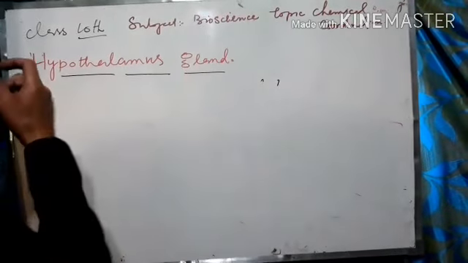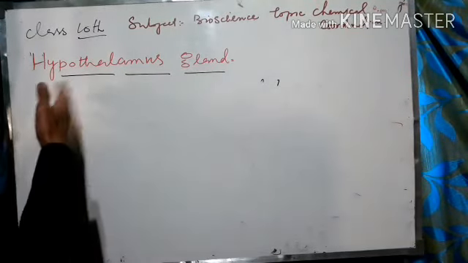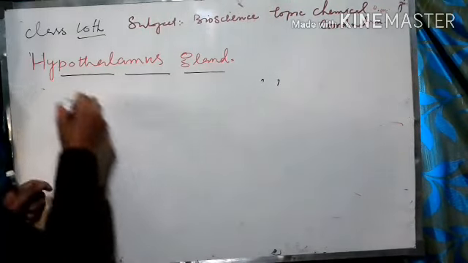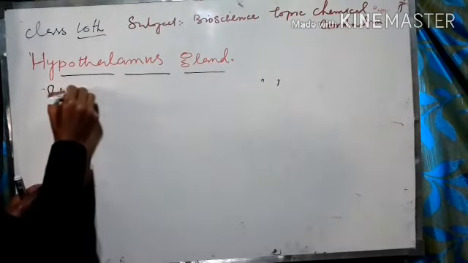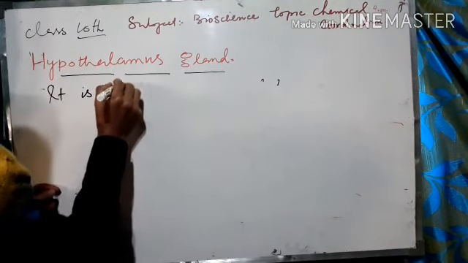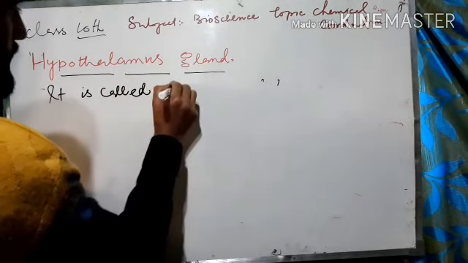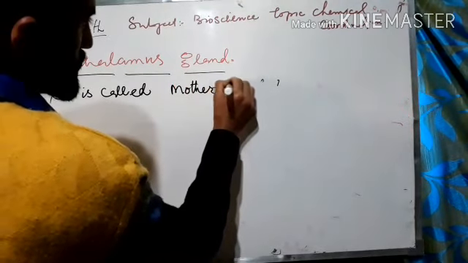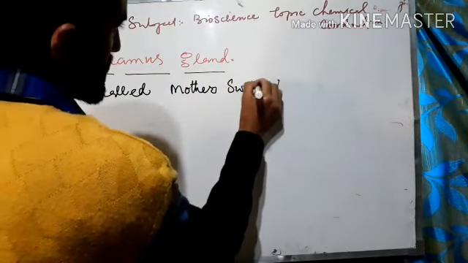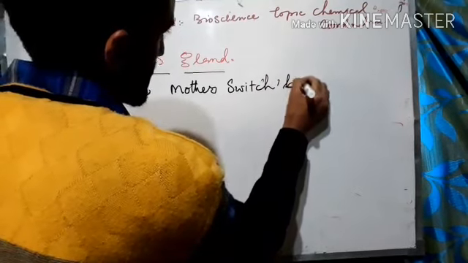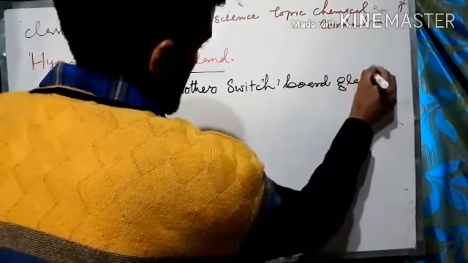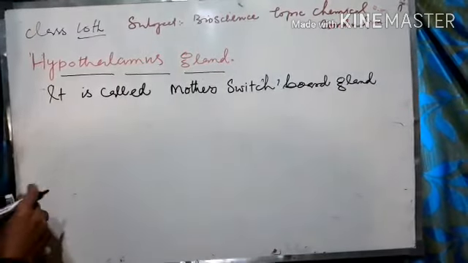Dear students of class 10, today we are going to discuss an important endocrine gland, that is the hypothalamus gland. It is called the mother switchboard gland. Why?